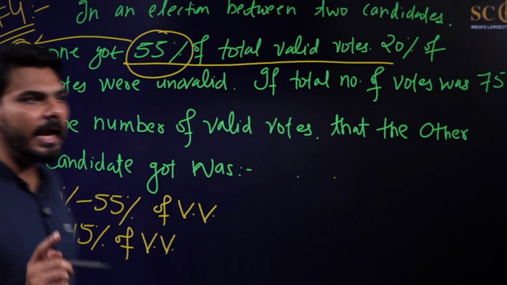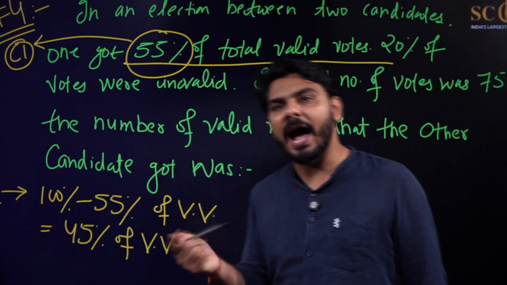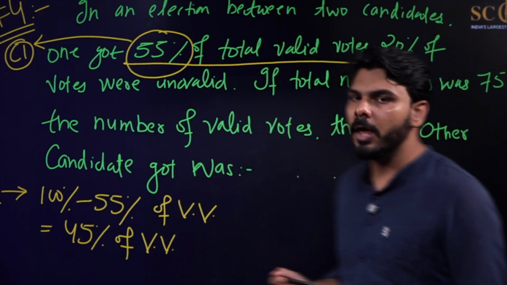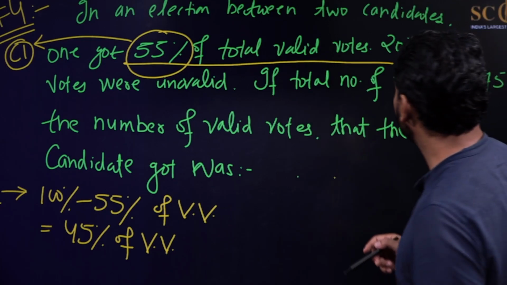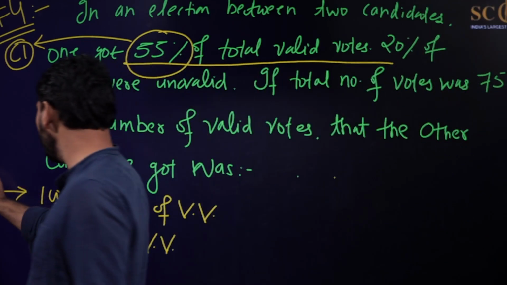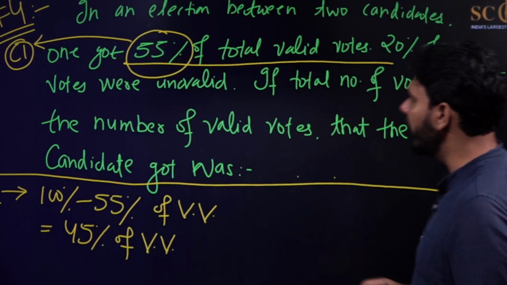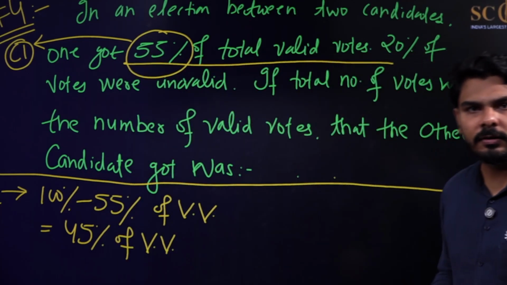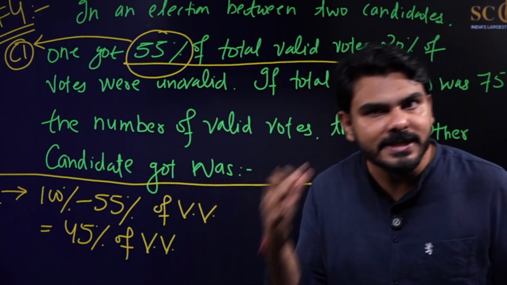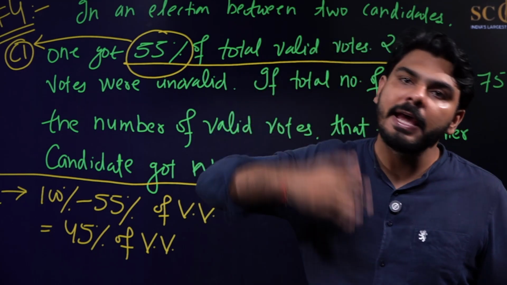Okay, so one candidate is getting 55% of the valid votes, the other candidate will be getting 45% of the valid votes. Now the other part of the question is saying that 20% of the votes were invalid. It means how many votes are valid? If 20% votes are invalid, then 80% votes are valid.